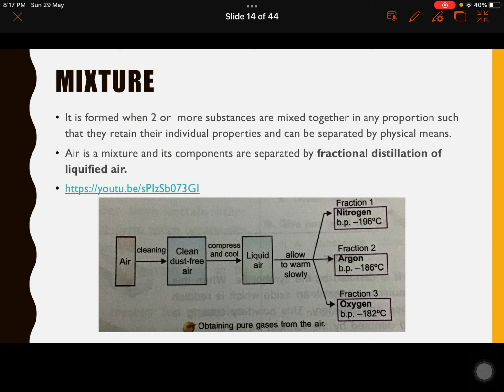The first fraction that is obtained is nitrogen, because its boiling point is minus 196 degrees Celsius. Then when it is further allowed to warm, fraction 2 is obtained, that is argon, whose boiling point is minus 186 degrees Celsius. And finally, leaving behind fraction 3, which contains oxygen, whose boiling point is minus 182 degrees Celsius.